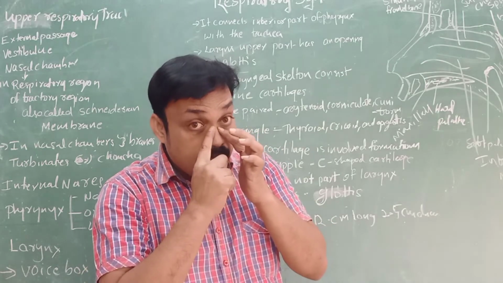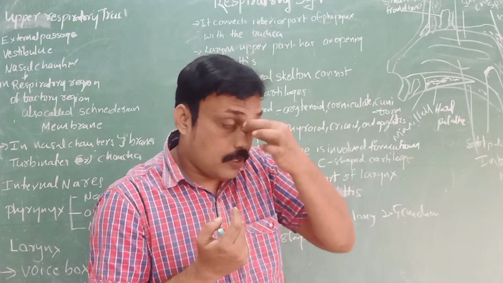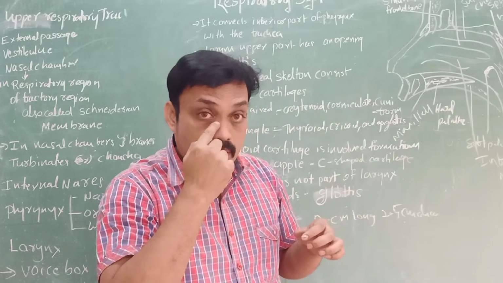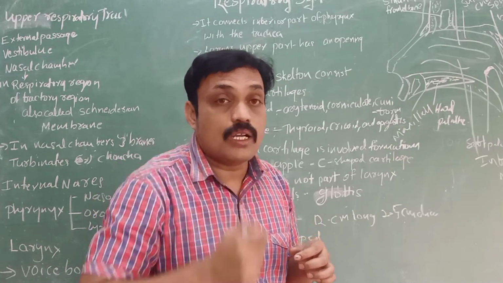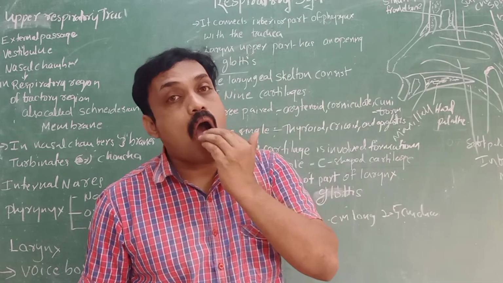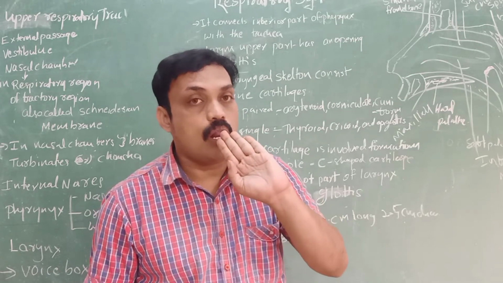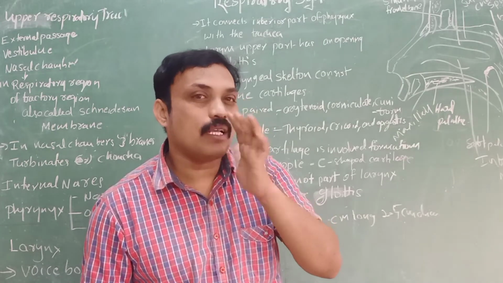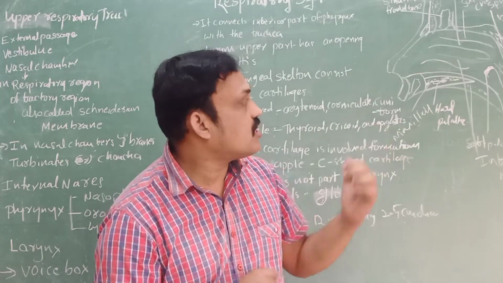These are useful for expansion. After the vestibule come the conchae, bones with small holes, and air passes through the conchae. Above is the palate. The mouth, the oral region, is separated from the nasal chamber by the hard palate, and inside it the soft palate. We have to discuss this.